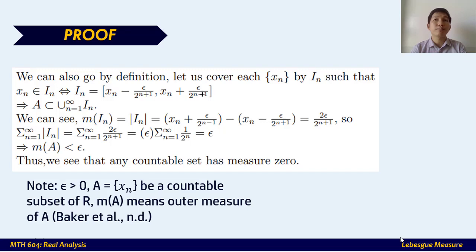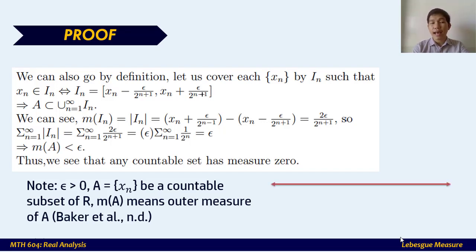I sub n is the open interval covering x sub n. If I sub n covers x sub n, we can say that x sub n is an element of I sub n.